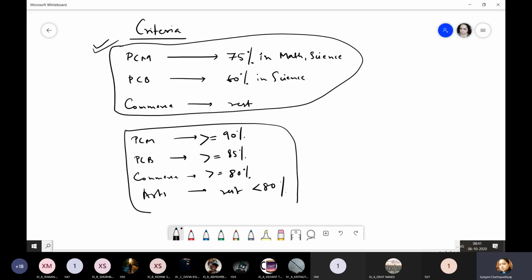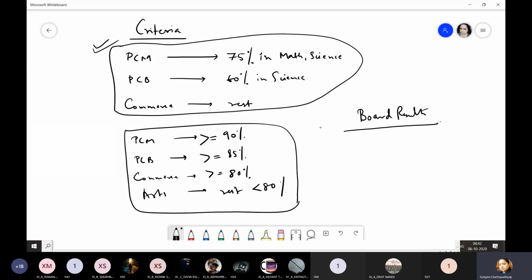Now this is a criteria which is set beforehand. When your board exam results are out, everybody waits for the board results, because that would be the deciding factor. That is exactly when this criteria will get executed.